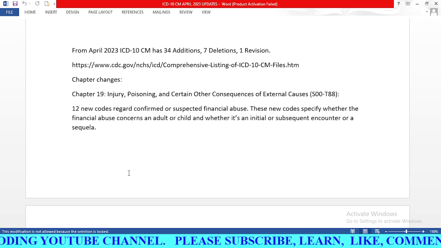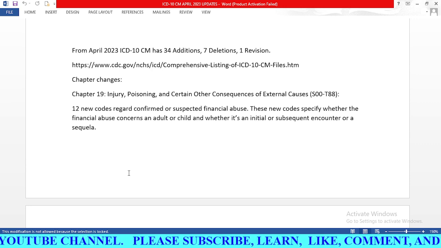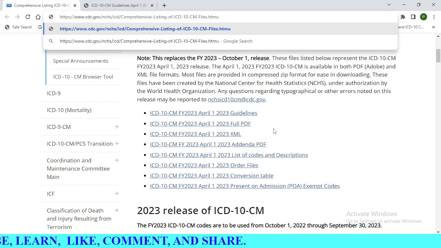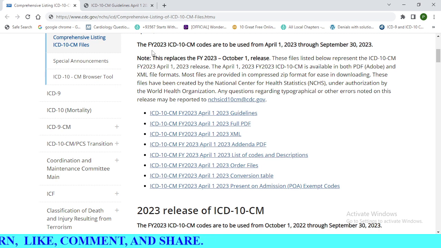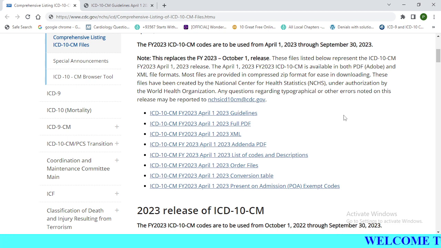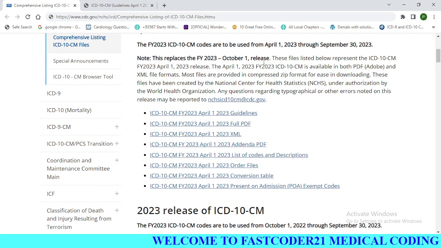So you will get the file set at cdc.gov. If we see here, the financial year 2023 ICD-10 codes are to be used from April 1st, 2023 through September 30, 2023. Next, in October 2023, we will have updates, and in April 2024, we have new updates in ICD-10-CM. So this replaces the financial year 2023 October 1st release.